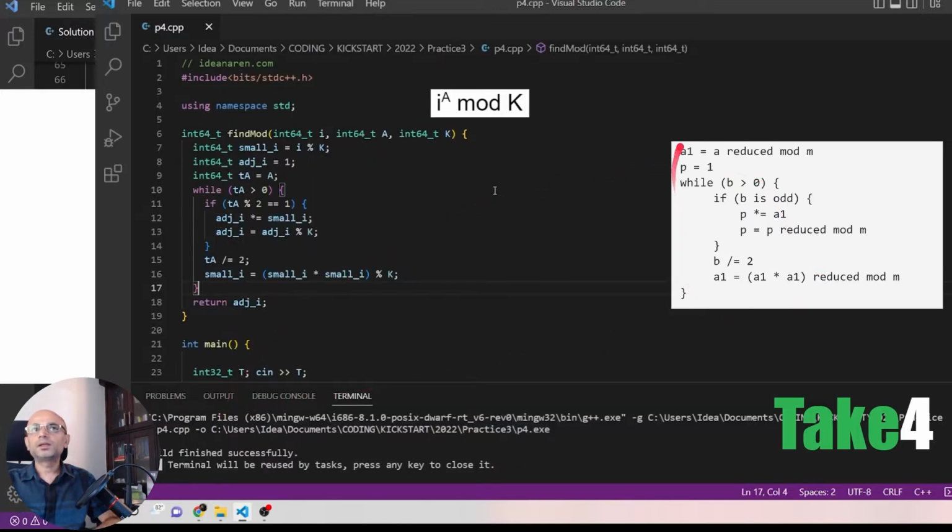If you write the code for this new algorithm, it will look like this, with the exponent value a divided by 2 in each iteration, and calculating i mod k, raising its power in each iteration.